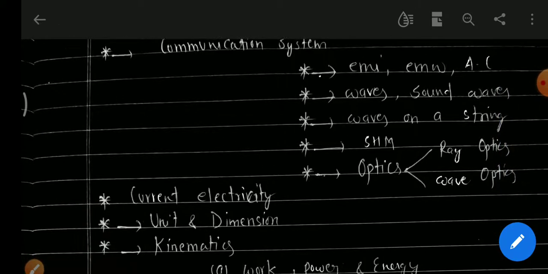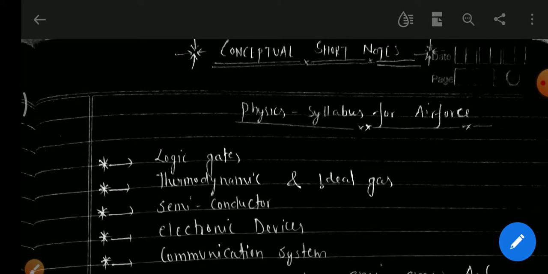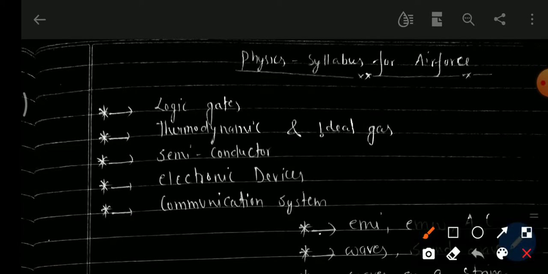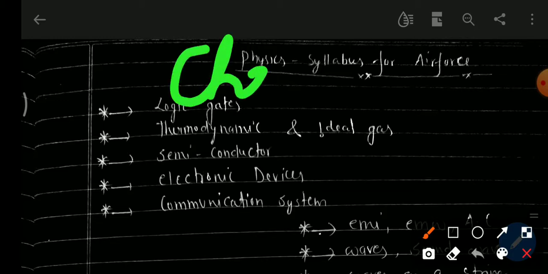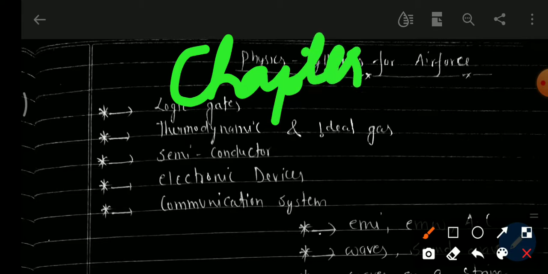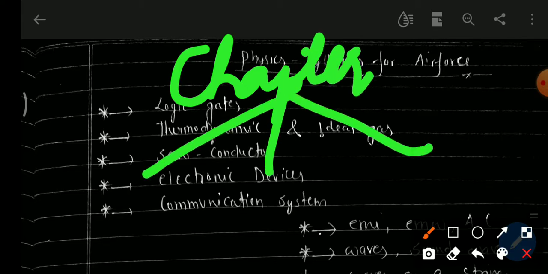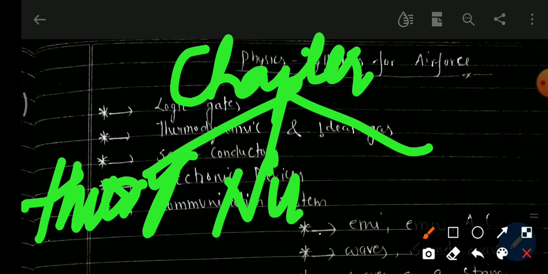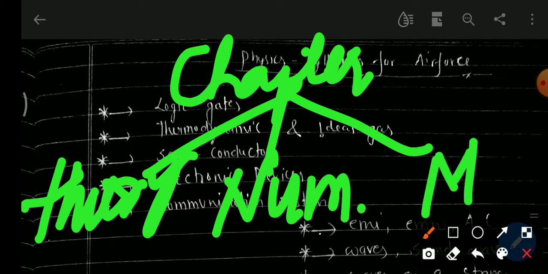Here I want to say one more thing: any chapter contains three things which we have to study. Suppose there is any chapter; it contains basically three things. The first is the theory section, the second is numericals, and the third is MCQs.